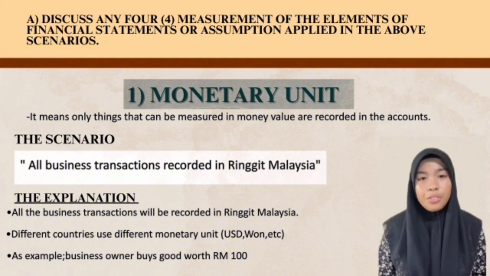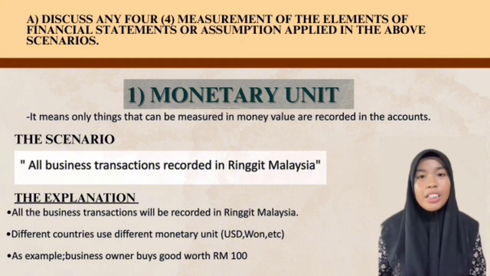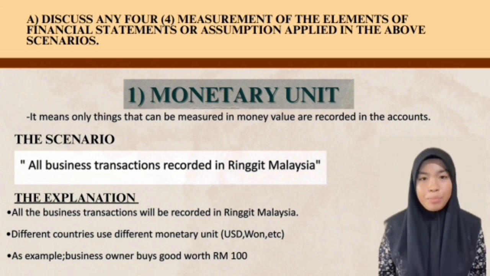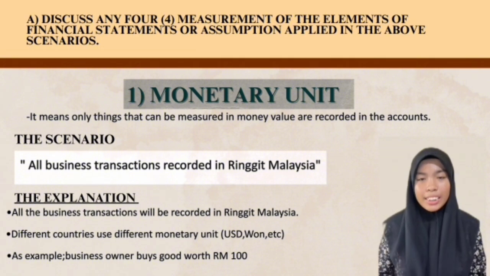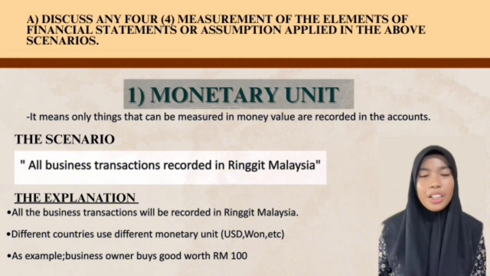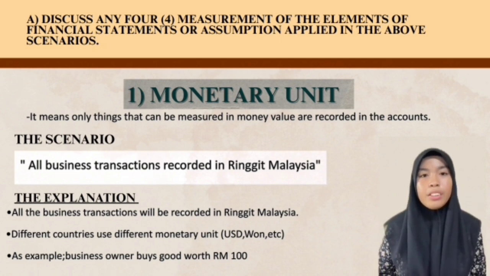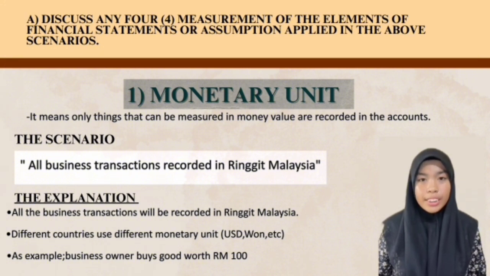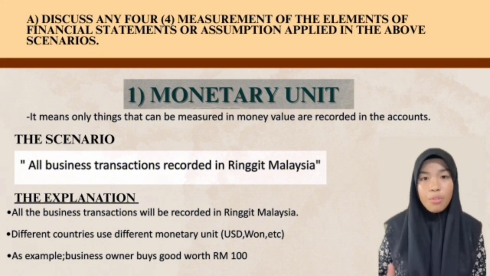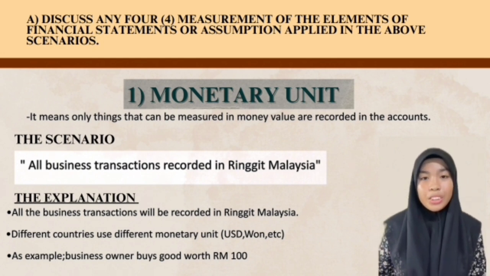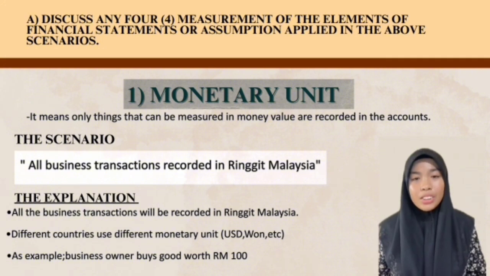Furthermore, different countries also use a monetary unit but in different forms. For example, the United States uses USD, while South Korea uses won, and others use their own currencies. For another example, a business owner buys goods worth 100 ringgit. The price of 100 ringgit shows that the business owner used a true monetary unit in the business's transaction.